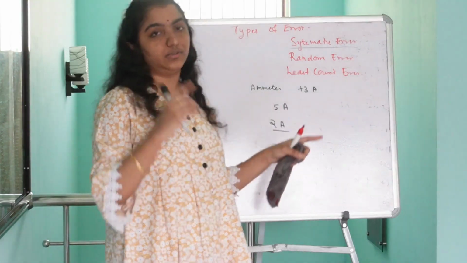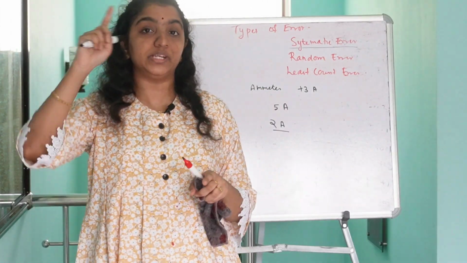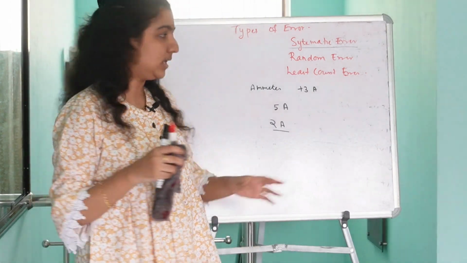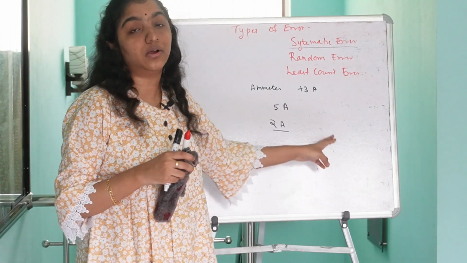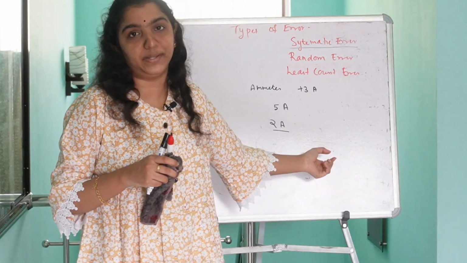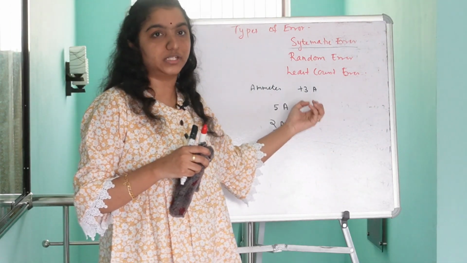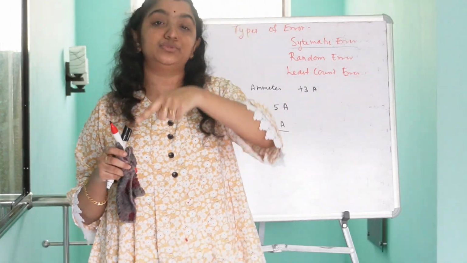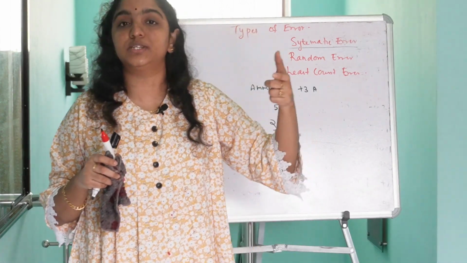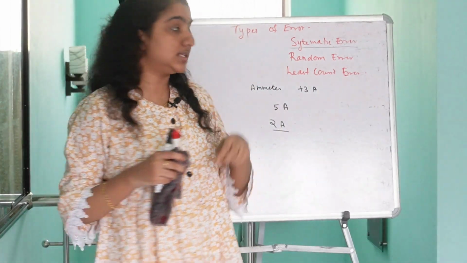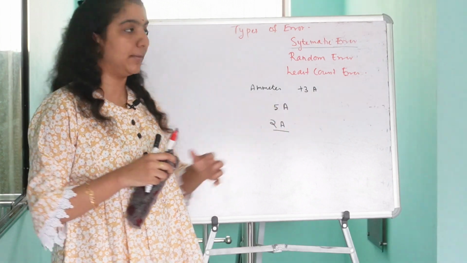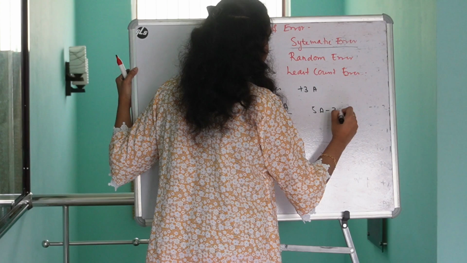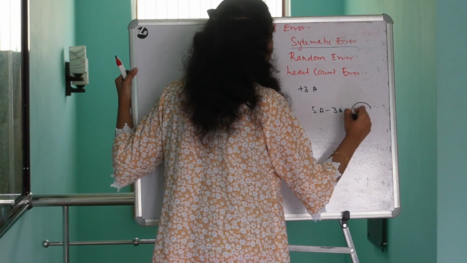If the needle was pointing to 0 initially, as usual, we would have got a value of 2 ampere. But in this situation, instead of pointing to 0, the needle was pointing to 3. That's why we got the value as 5 ampere. So how do we find the actual measurement? 5 ampere minus 3 ampere equals 2 ampere.